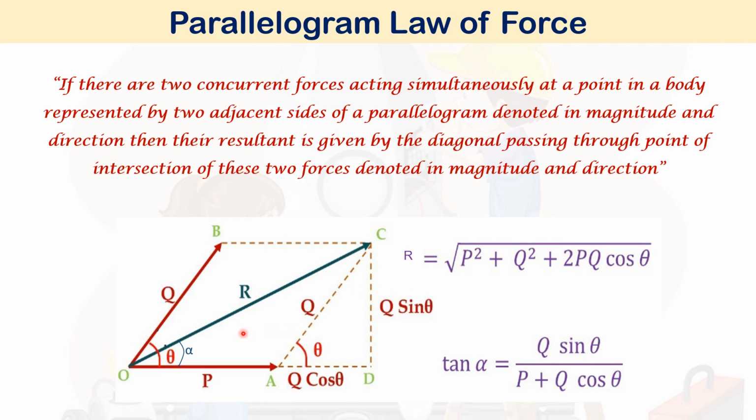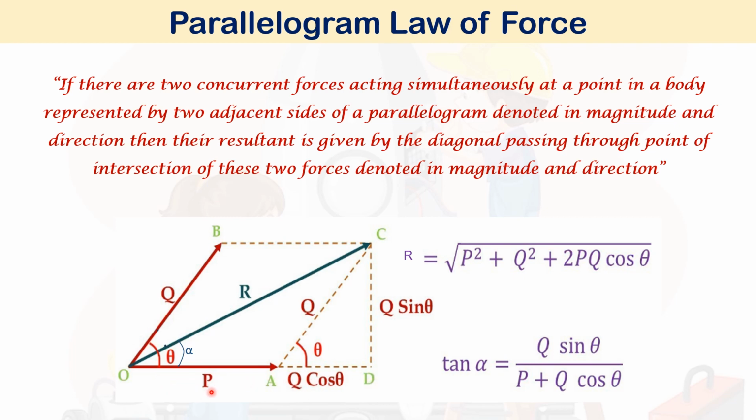No need to explain the derivation in detail. We can consider OCD as a right-angled triangle. Then R will be the hypotenuse. For getting the hypotenuse, we have this side P plus Q cos theta. If this side is Q and the angle is theta, then this will be Q cos theta.